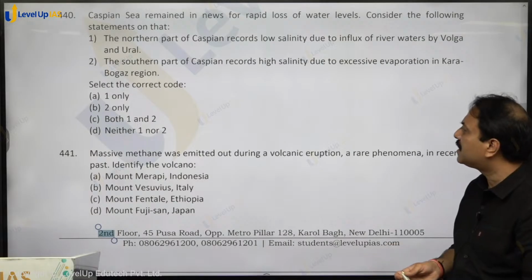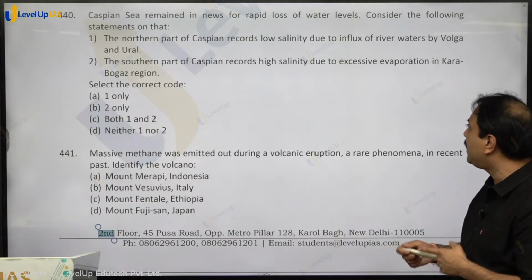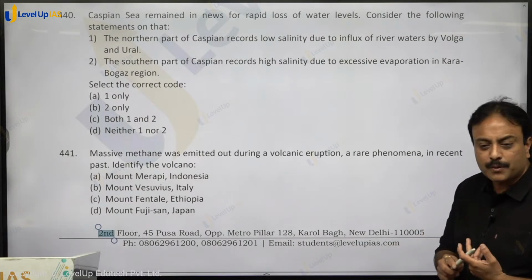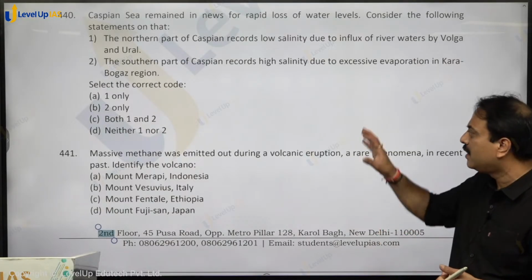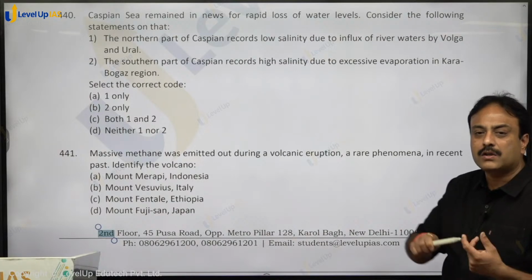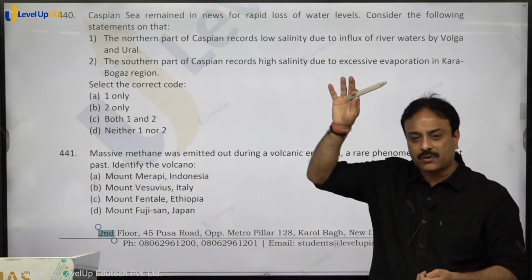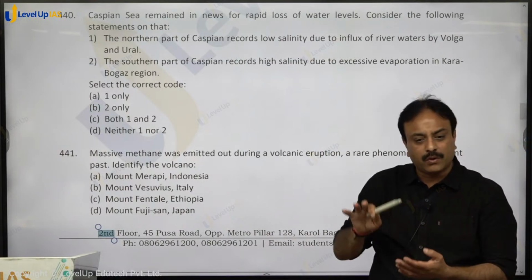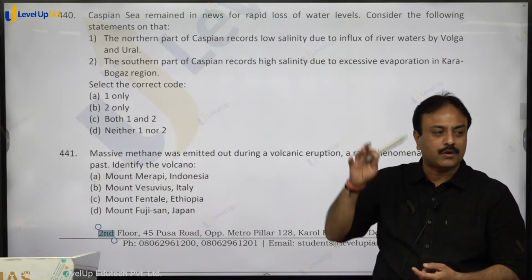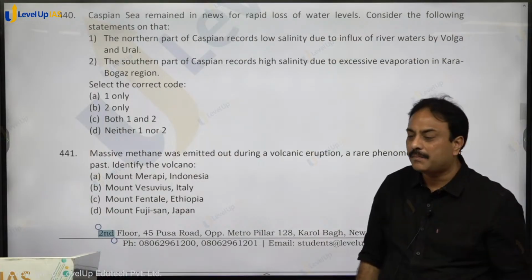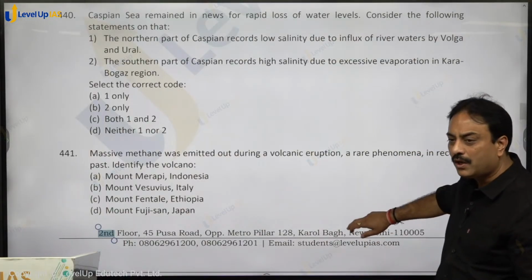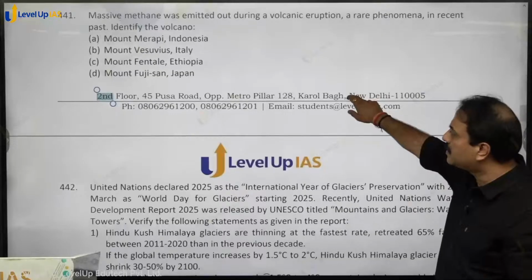The second: the southern part of the Caspian records high salinity due to excessive evaporation in Kara-Bogaz region. That is the Gulf of Kara-Bogaz, or Kara-Bogaz is also a region. Excessive evaporation. The northern part of the Caspian Sea has higher latitude, the southern part has lower latitude, temperature more, evaporation more. In the north evaporation is less. In the south salinity is more, in the north salinity is less. Both are correct. So both 1 and 2. Option C, C for cat, is the right answer.